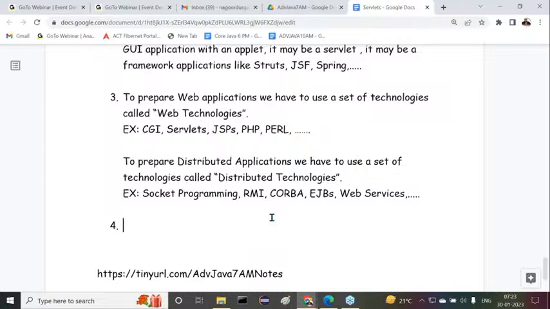If you observe, different types of servers are available. The very first one is web servers, and the second one is application servers. Examples are not required immediately, but understand that two types of servers are available: web servers and application servers. Observe carefully. My question is, what is a web server and what is an application server? What is the meaning of each? Listen carefully.